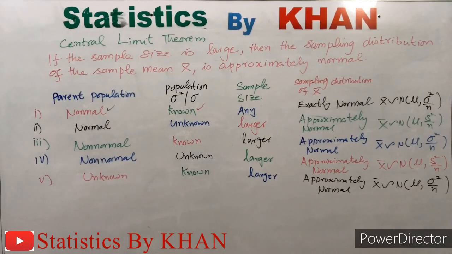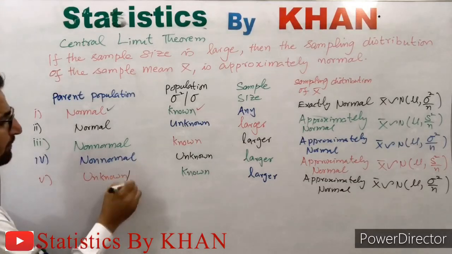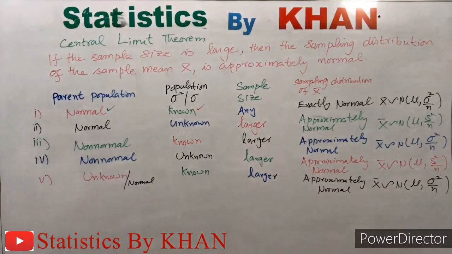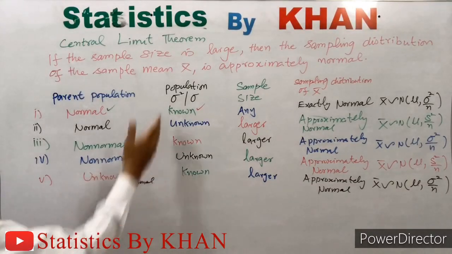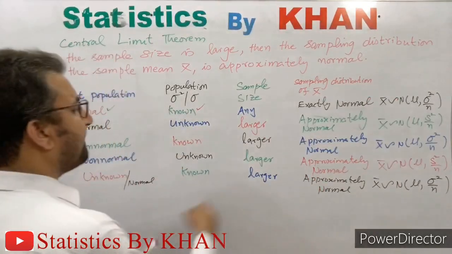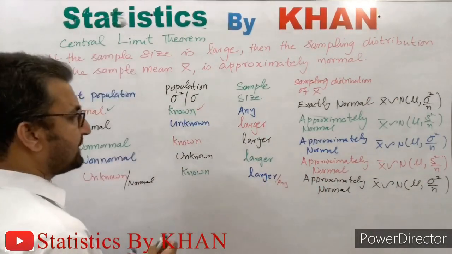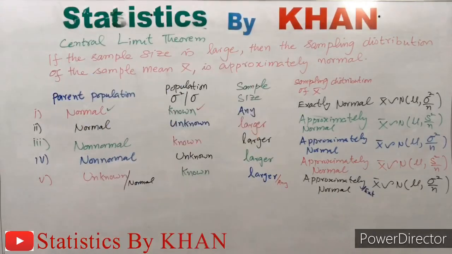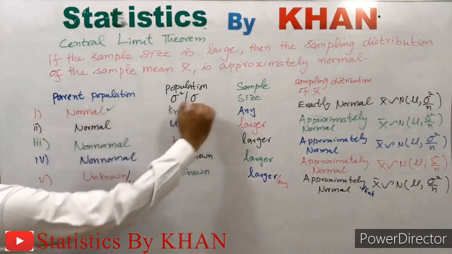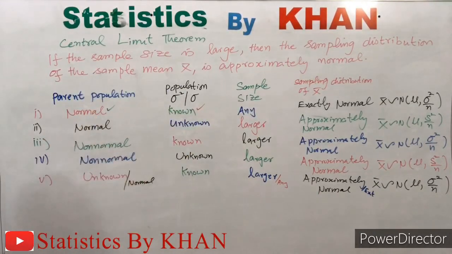Now let me tell you one thing. If this unknown population is normal, what do I mean? If in fact this shape is normal and the population variance is known, then for any sample size, the distribution will be exactly normal. So this case will exactly match the first case. In both of the cases, the populations become normal and the population variances are known.